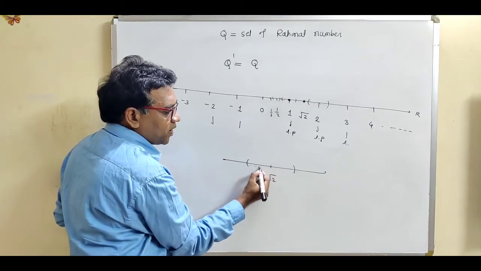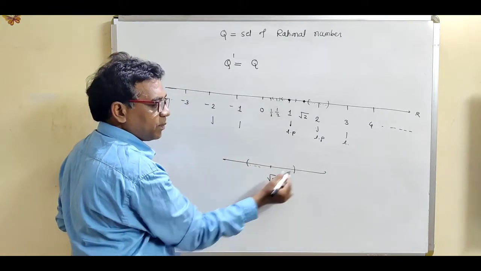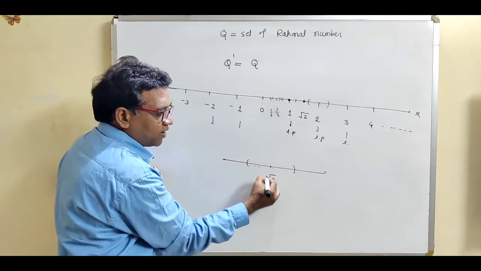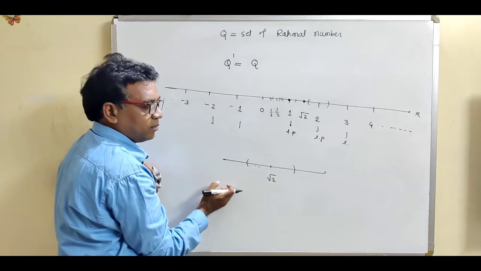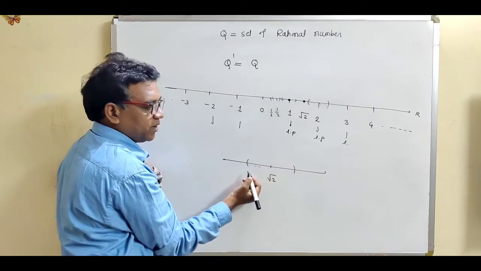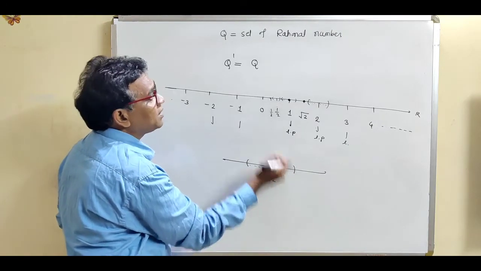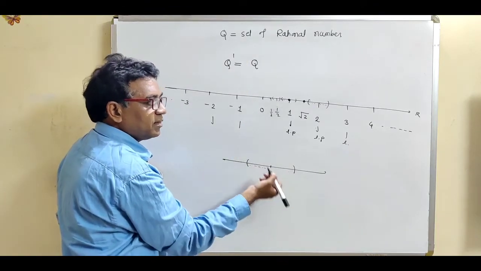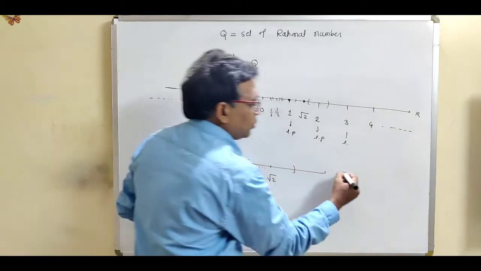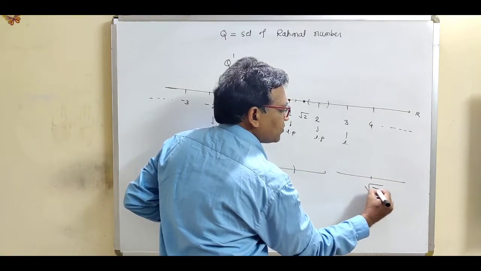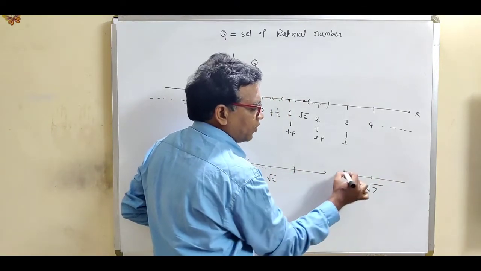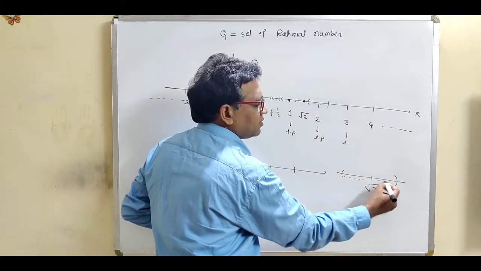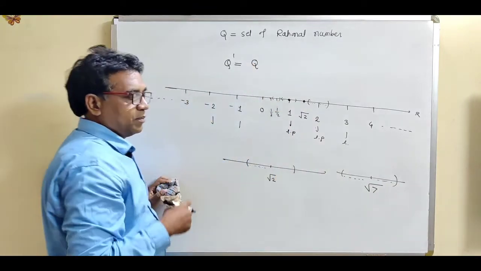Obviously this open sphere contains infinitely many rational numbers, because this interval contains rational as well as irrational numbers. So root 2 is again a limit point. Root 3 is again a limit point, and root 7 is again a limit point, because if we consider this as a neighborhood or open sphere, it contains infinitely many rational numbers.